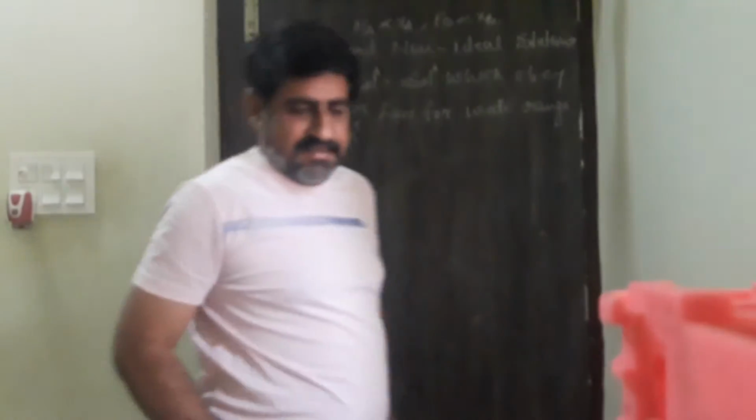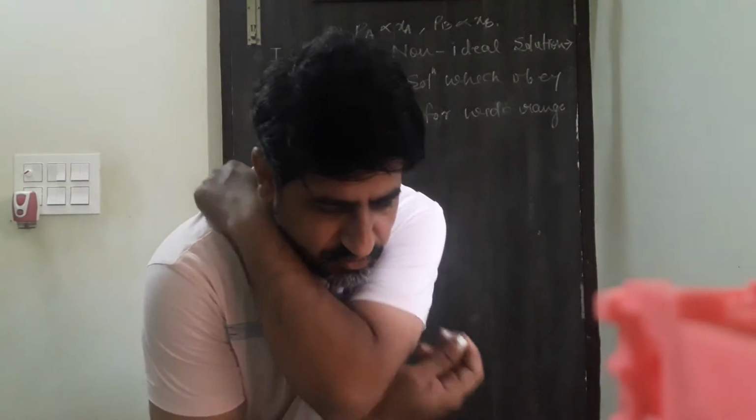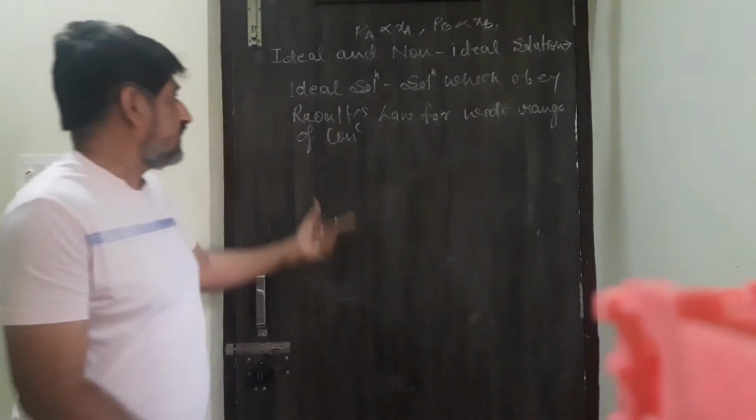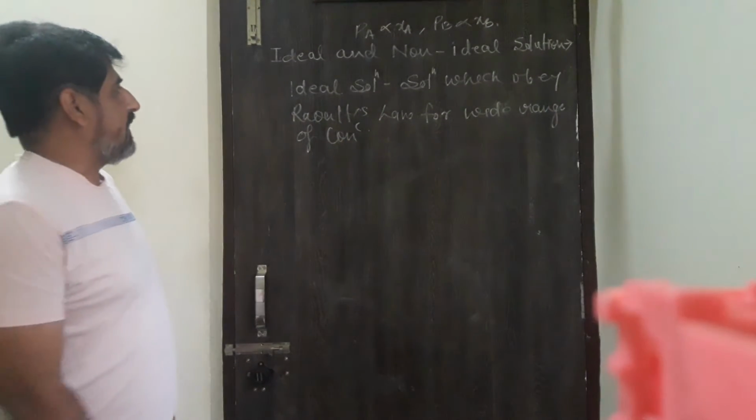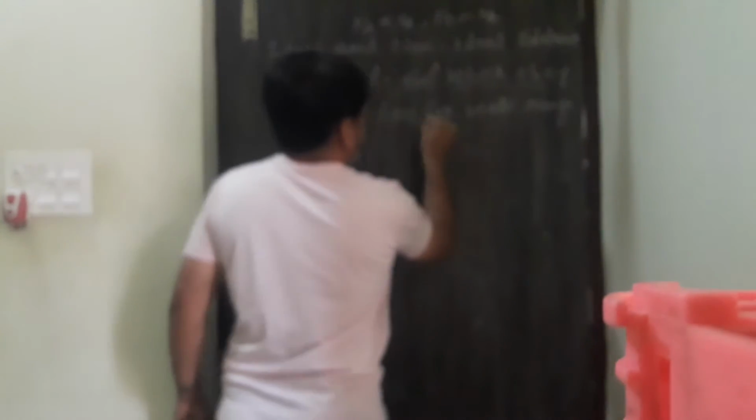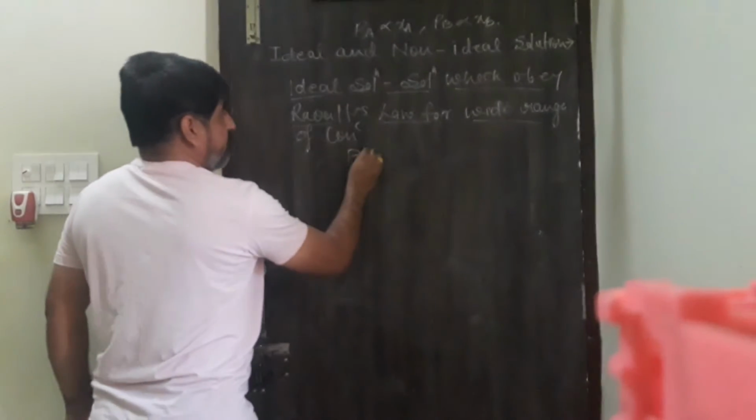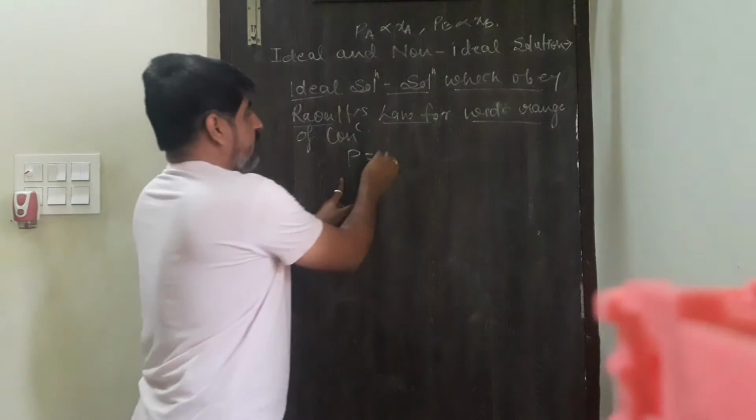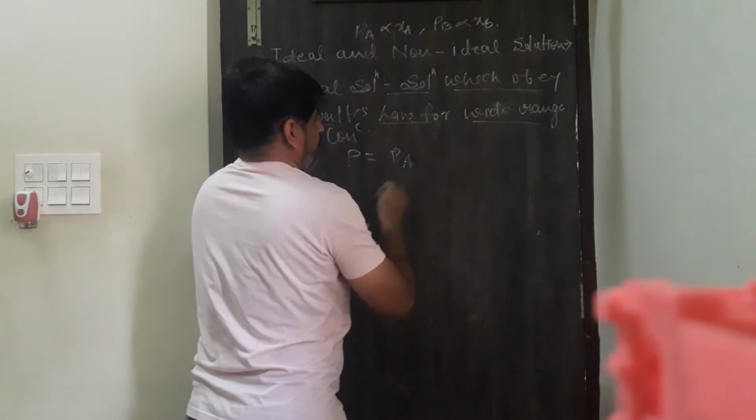Wide range of concentration, that is known as ideal solution. According to the definition of ideal solution, it will obey Raoult's law for the wide range of concentration. That means total pressure of the solution will be equal to the pressure of both components, PA plus PB.